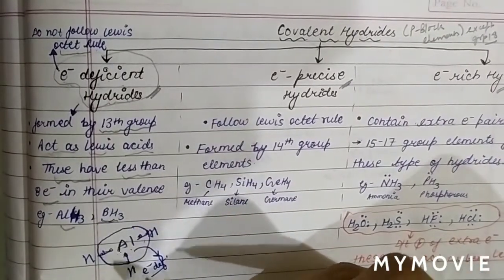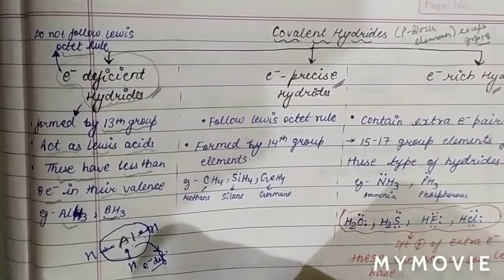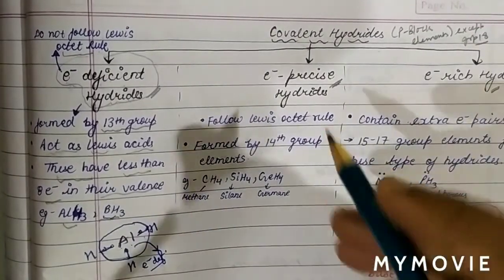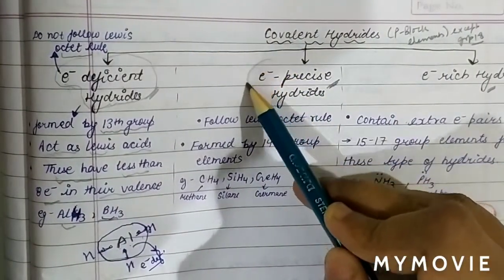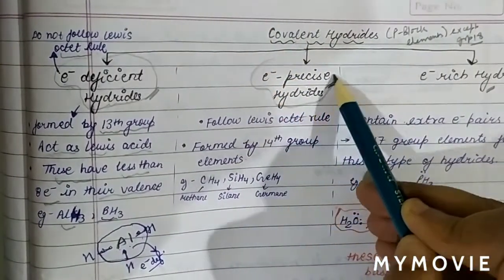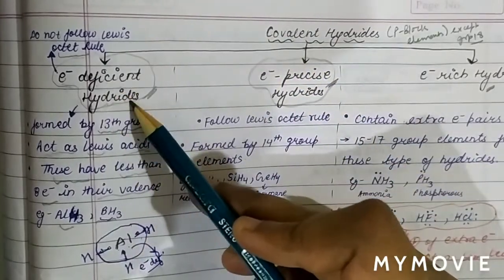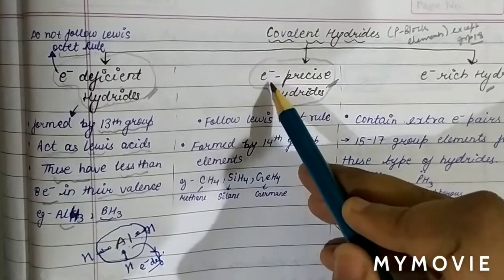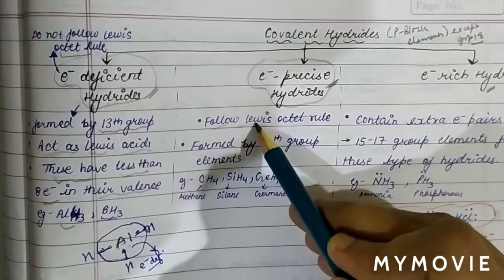So group 13 elements form electron deficient hydrides. Now see the next. The next category of covalent hydride is the electron precise hydride. The Lewis octet rule is not followed by electron deficient hydrides, but in electron precise hydrides, these hydrides follow the Lewis octet rule.